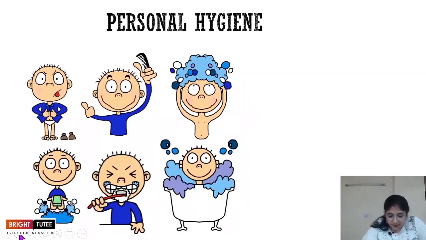But we are specifically talking about adolescents over here because we've seen that during this adolescent phase, the activity of the sebaceous gland and the sweat gland increases. That means an adolescent sweats more. The adolescent has a lot of oil being secreted from the body. That is why one should take a bath at least once. It is preferred to take a bath two times, but you should take a bath once every day.